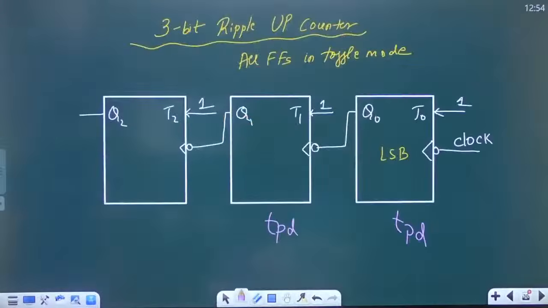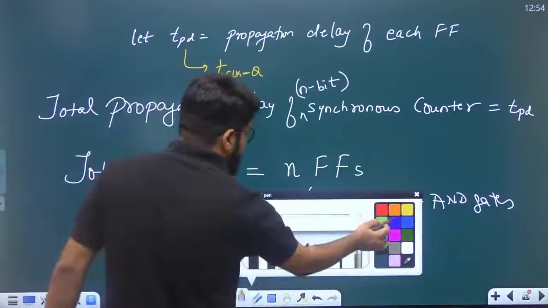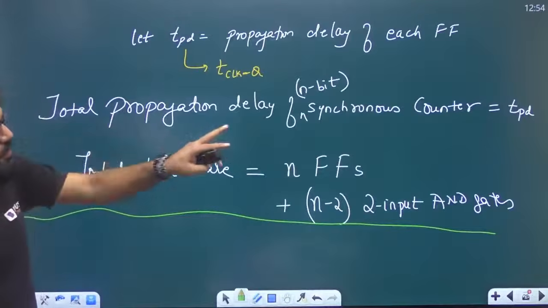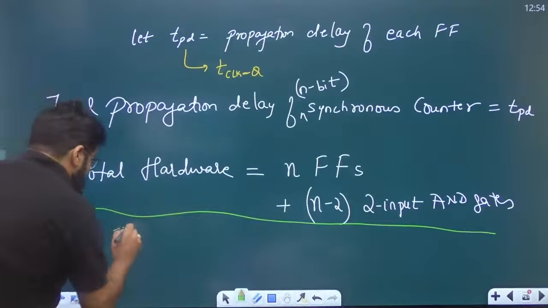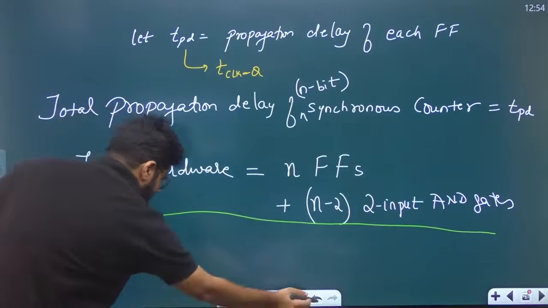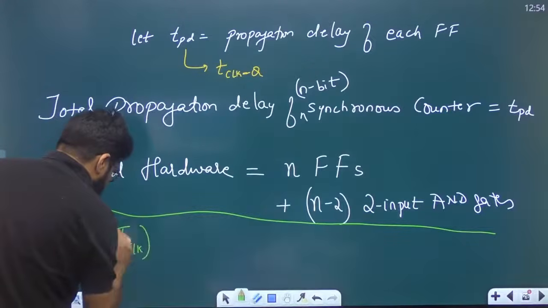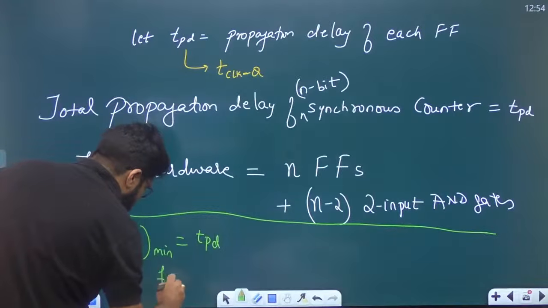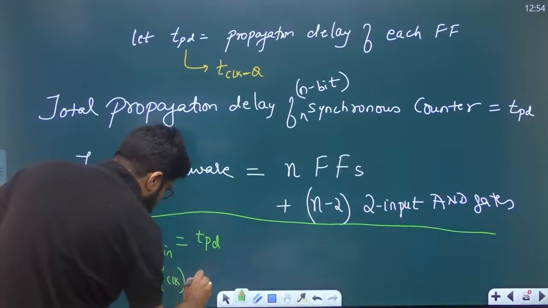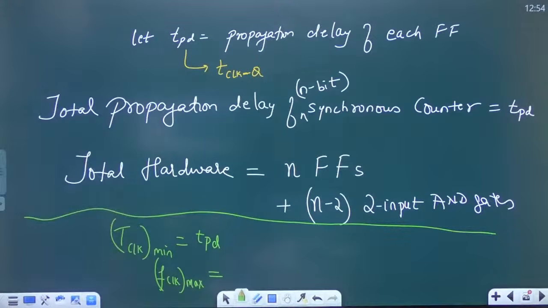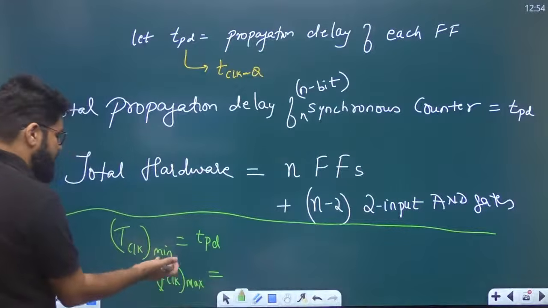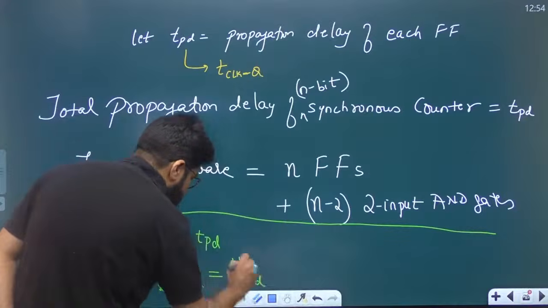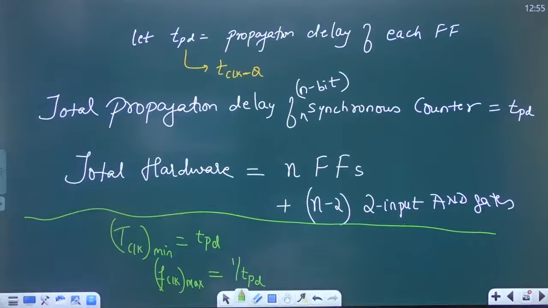Okay. One more thing I will add here in these slides only. So please note that in the case of a synchronous counter, the total propagation delay is TPD. So what is the minimum clock period? That is also TPD. So what is the maximum clock frequency? There can be questions on the maximum clock frequency. Clock frequency is 1 upon time period. If the time period is minimum, clock frequency will be maximum, and that is given by 1 upon TPD.